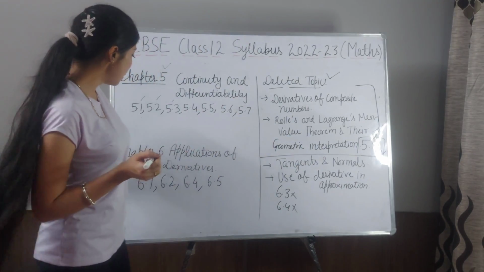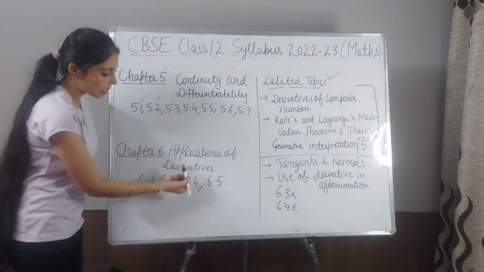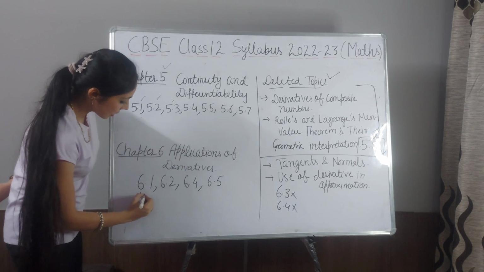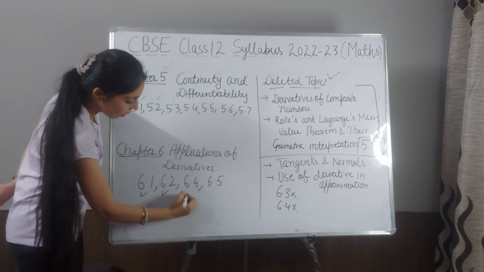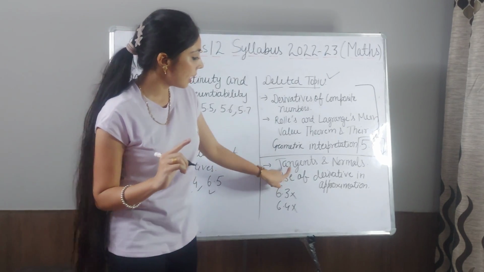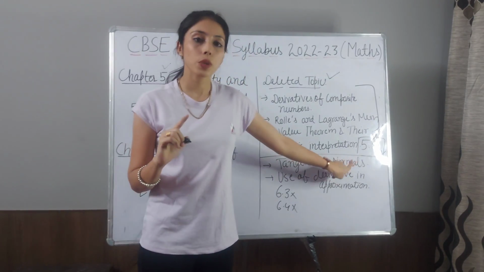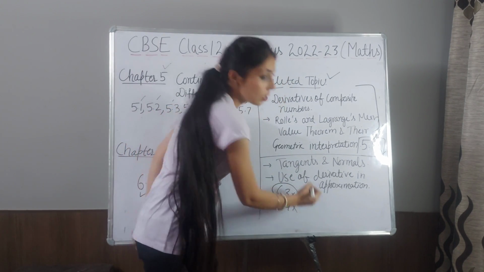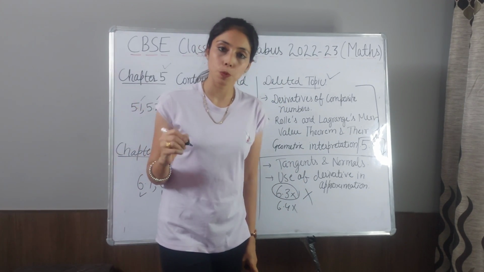But the deleted topics for chapter number 5 are derivatives of composite functions, Rolle's and Lagrange's mean value theorem, and their geometric interpretation. So these all topics are in 5.8. Let's discuss chapter number 6, which is application of derivatives. In this you have to do exercises 6.1, 2, 4 and 5, and the deleted topics are tangents and normals, which are in exercise 6.3. So you don't have to do exercise 6.3.